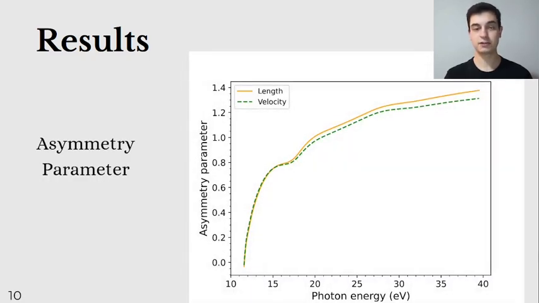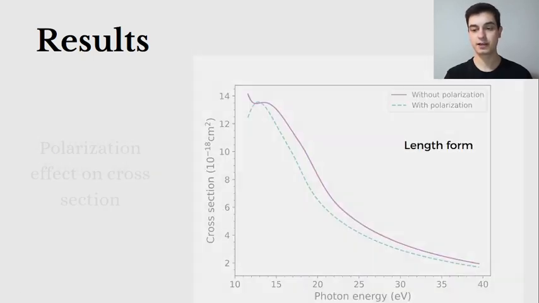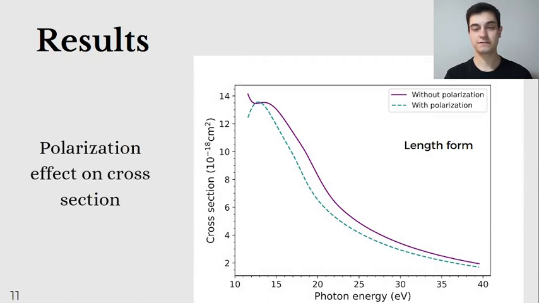Here we can see the results for the asymmetry parameter. The two forms of the dipole operator do not significantly change the asymmetry parameter. Here we can see the polarization effect on the cross-section. Without polarization, the cross-section has a decrease instead of an increase just after the threshold.